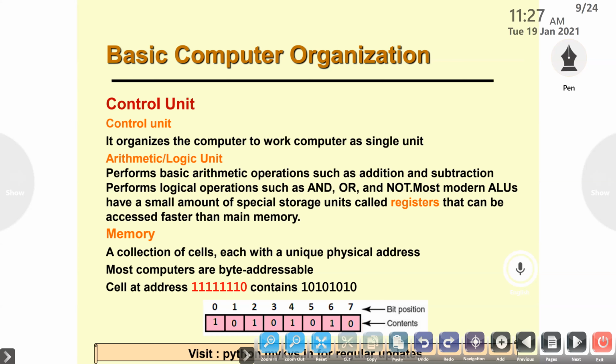Memory, a collection of cells, each with a unique physical address. Most computers are byte addressable. Cell at address 1111110 contains 10101010.